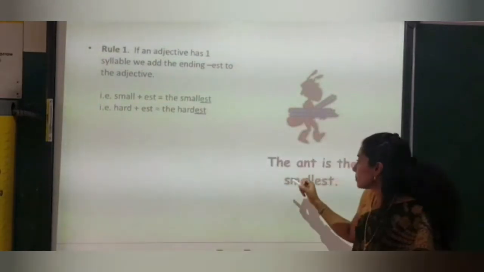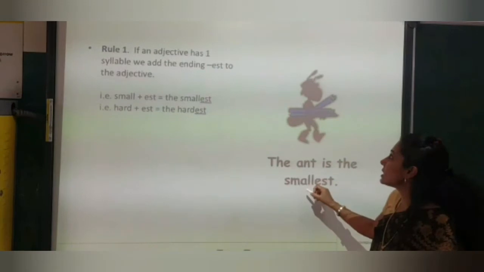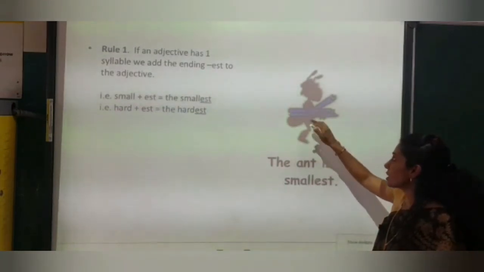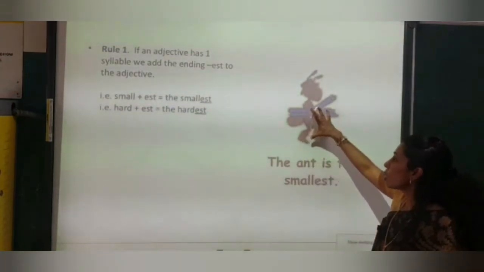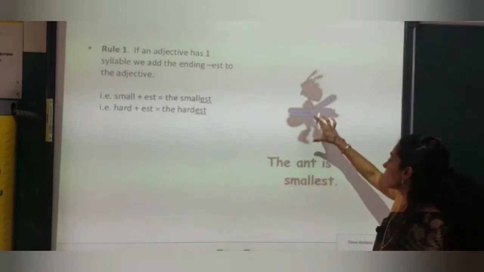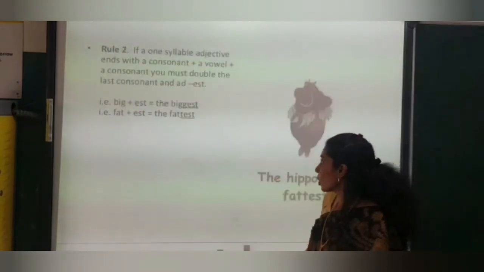Now see the example. The ant is the smallest. You can find the smallest creature. So the ant is the smallest.